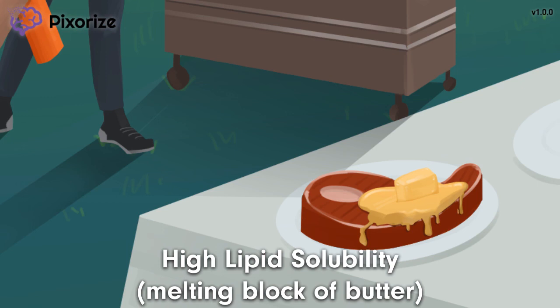On the flip side, this high lipid solubility also means that thiopental quickly dissolves into muscle and fat. Since there's a lot more muscle and fat than brain tissue, highly lipid-soluble drugs will redistribute from the brain into other tissues over time. Functionally, this means that thiopental is fast on and fast off due to rapid entry into the brain, followed by rapid drug redistribution. Again, all of this is due to thiopental's high lipid solubility.